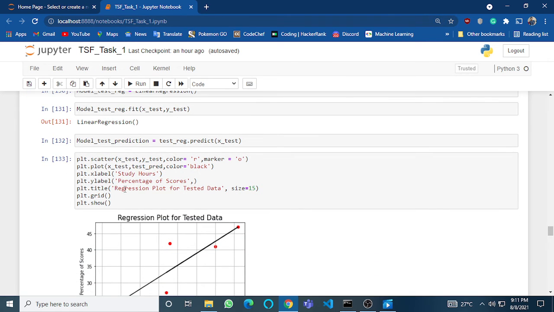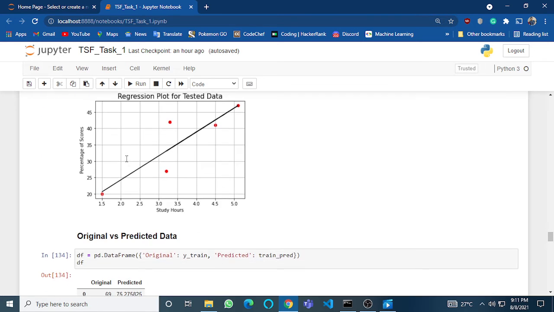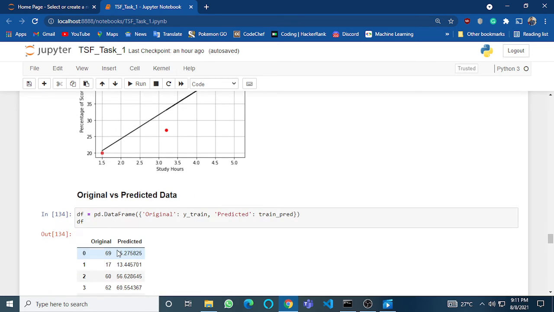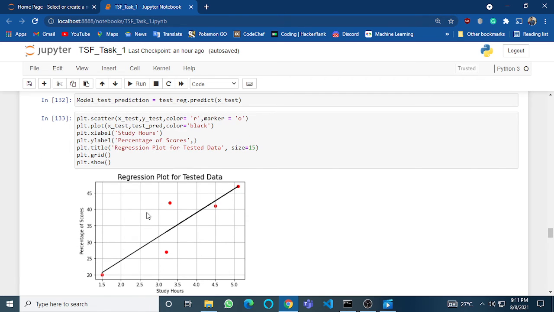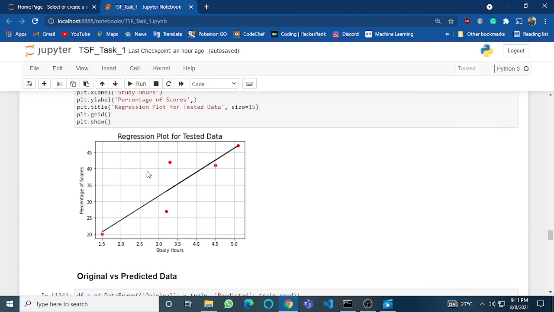I find that the 20% data gives us 79% predict accuracy. As you can see, the values are not linear.